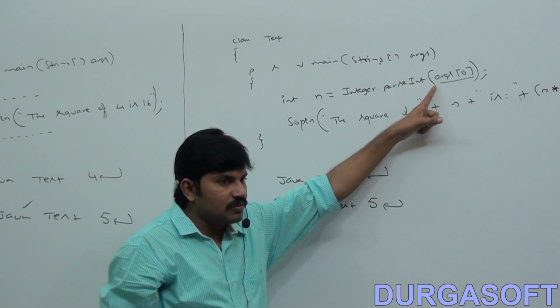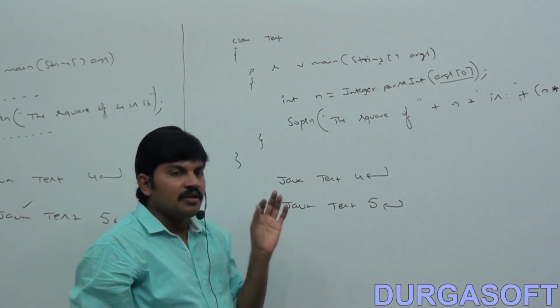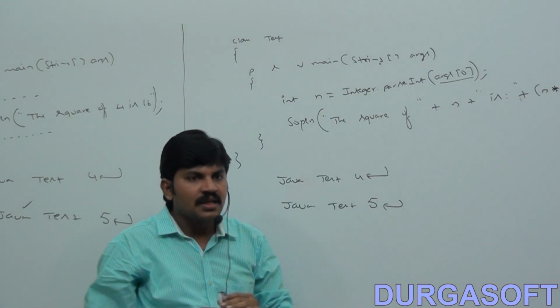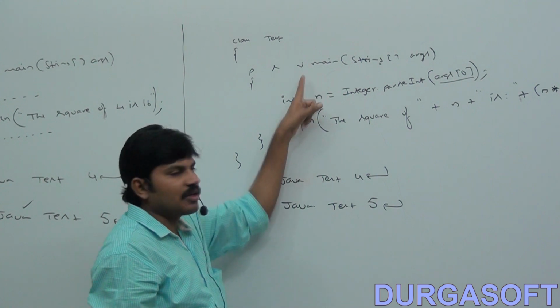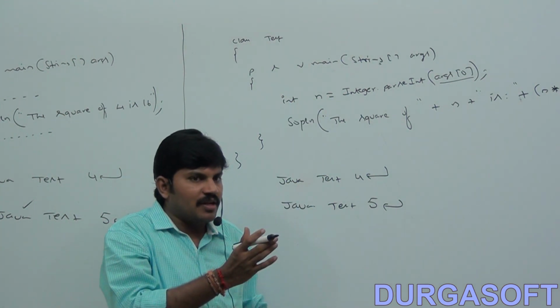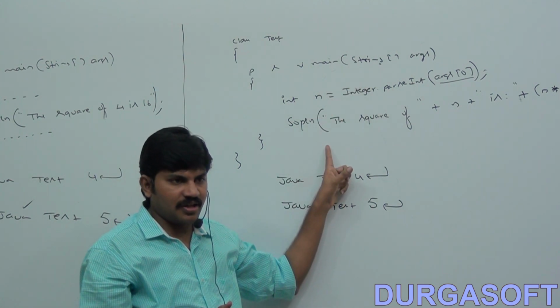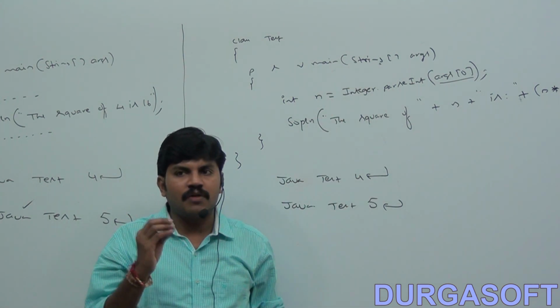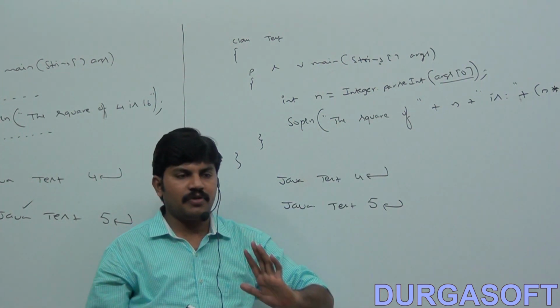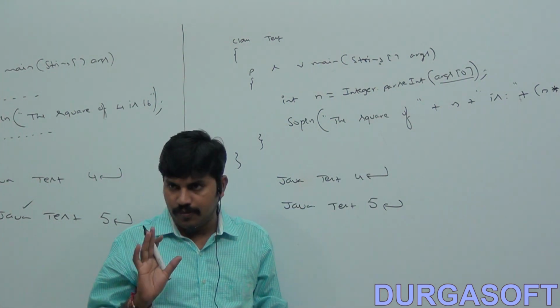Based on this value, now this program is going to work. The main objective of command line argument is customization of the main method, right? I will pass some values, and based on my provided values, my main method is going to work. So what is the main objective of command line argument? To customize the functionality of the main method, right? I hope you are aware.